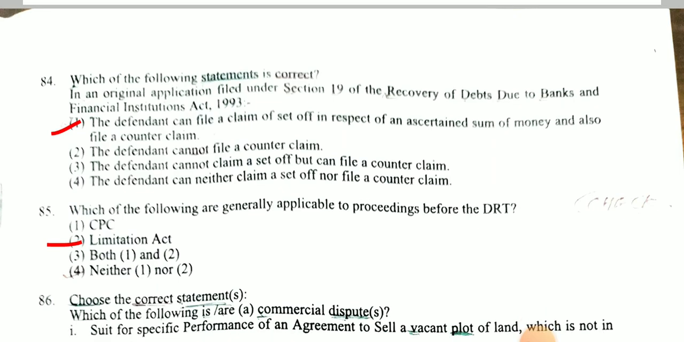Next question. Which of the following statements is correct? In an original application filed under Section 19 of the Recovery of Debts Due to Banks and Financial Institutions Act 1993, the defendant can file a claim of set-off in respect of an ascertained sum of money and also file a counterclaim. Next question. Which of the following are generally applicable to the proceedings before the DRT? Answer is the Limitation Act.